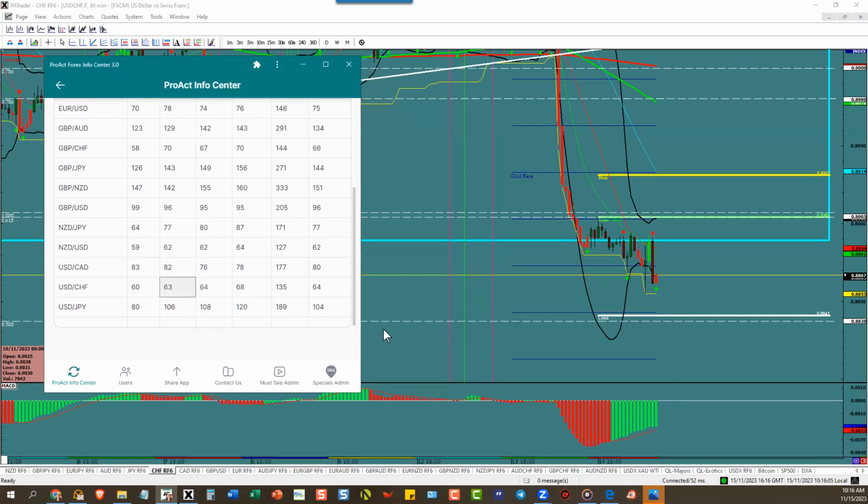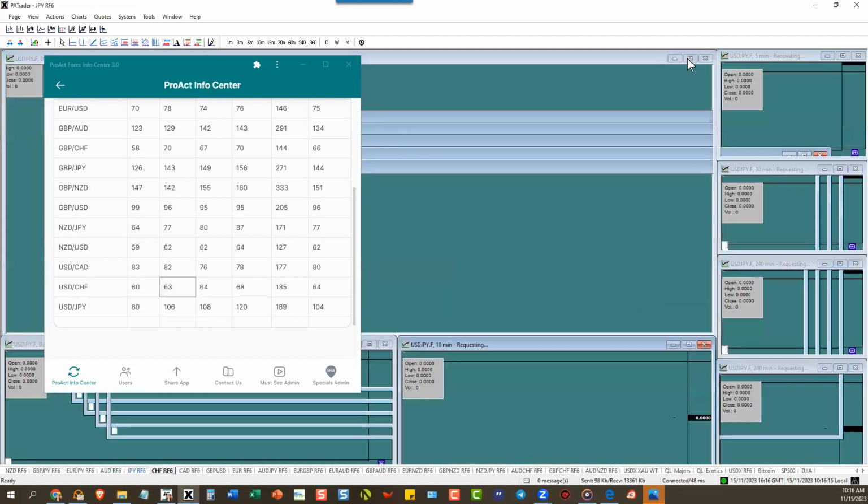Dollar Swissy has a very low ATR, only 63 pips. Wait till 5 o'clock, get a new ATR around 63 pips. Dollar going down, look for it to go down 63 pips. Not rocket science.